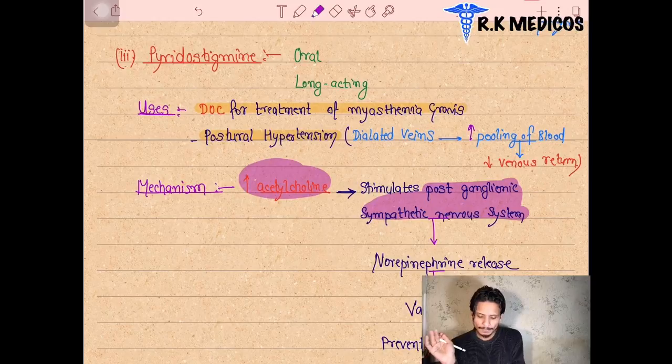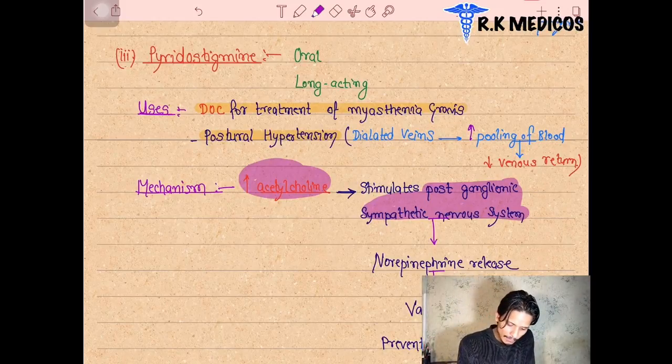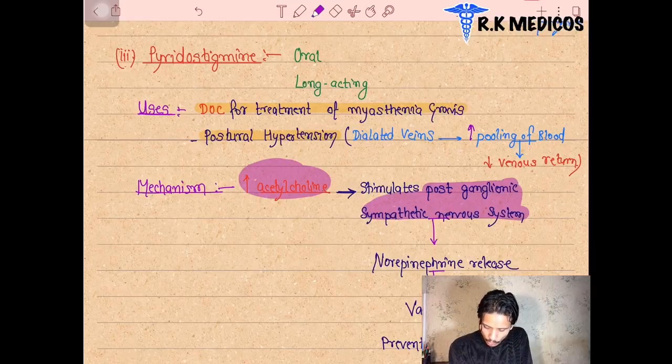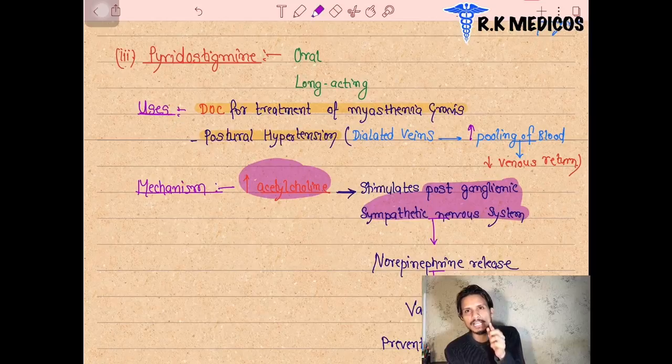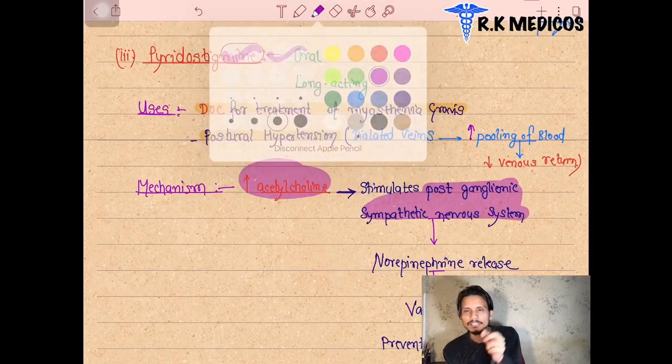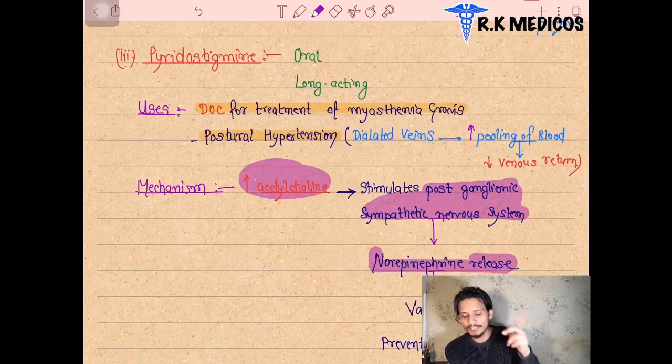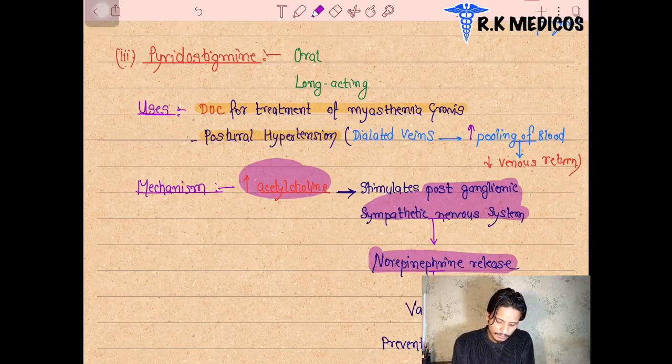Now, in a patient having postural hypotension on pyridostigmine, what is happening? Norepinephrine is released when the postganglionic neurons of the sympathetic nervous system are activated.